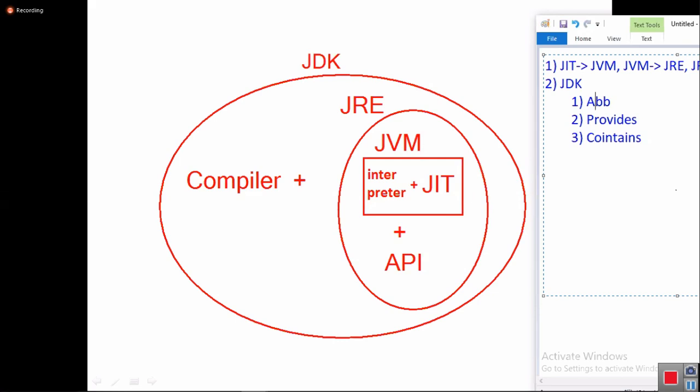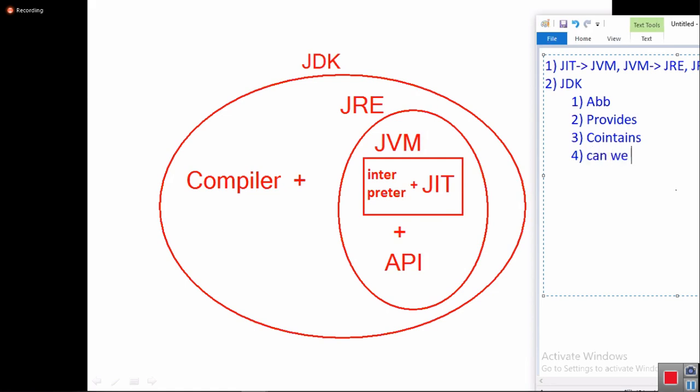So JDK stands for Java Development Kit. It provides development tools and execution environment, and hence it provides compiler and JVM. By using this compiler and JVM, what can I do as a developer?